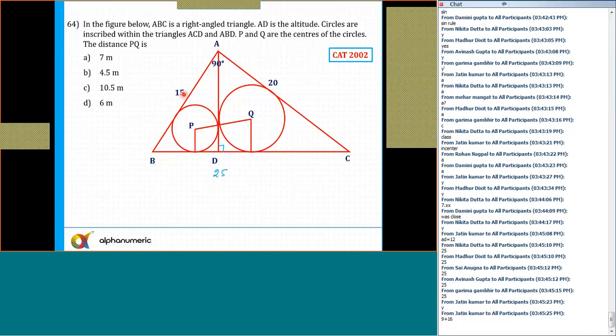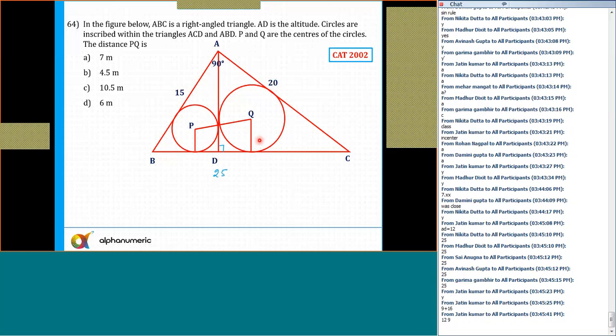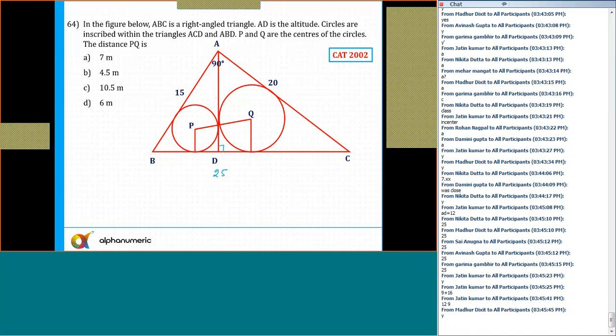Now again, it's a right angle triangle. One of the sides is 15. So it might be a triplet. Let's try with a triplet, or you can use area equal to half. I'll try with a triplet. So for 15, the other two possible sides are 9 and 12. And if it is 20, the other two possible sides are 16 and 12. I think it will satisfy perfectly.